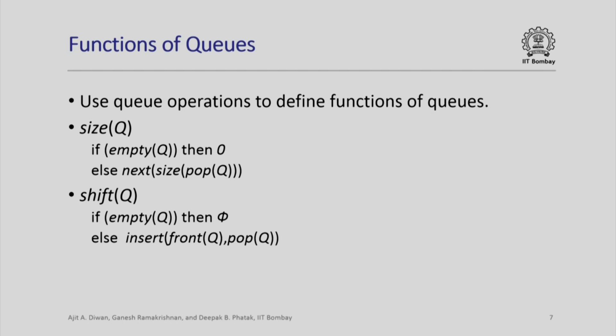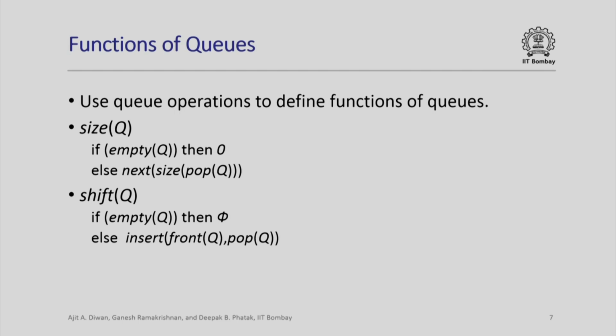So let us define some functions of queues, and we can use queue operations themselves to define these functions. So one way is to look at possible values of a queue. The standard way we have been using to define operations is to define for the empty queue, and assuming it is defined for a queue s, you define it for the queue push x comma s. But instead we can also define it using the already defined operations on a queue.